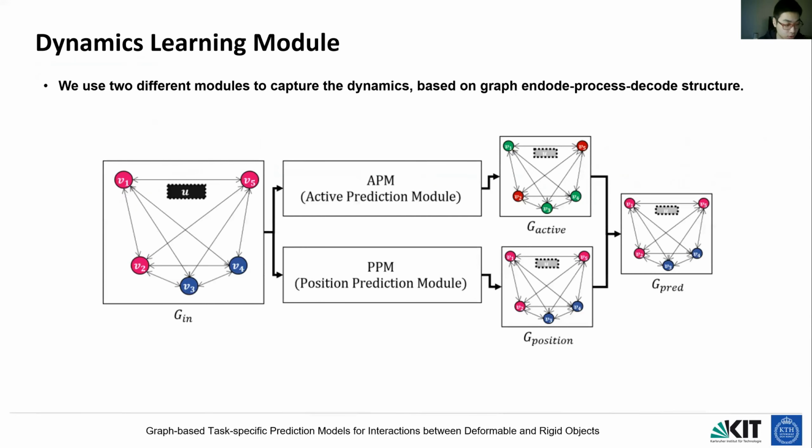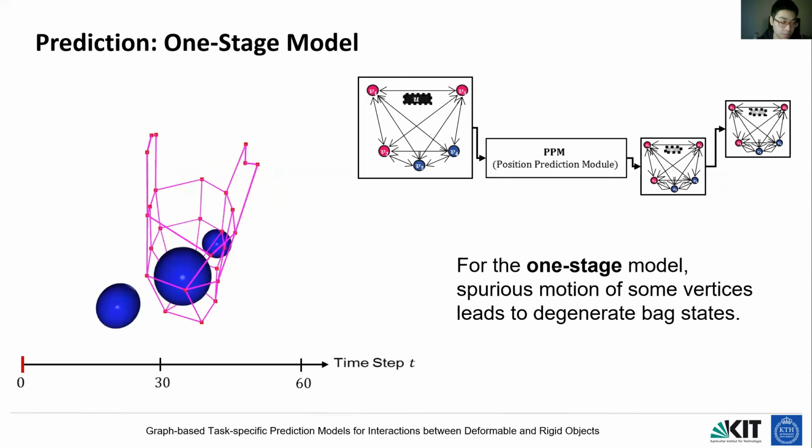Based on the graph representations, we propose a model with 2 different modules for capturing the dynamics, which are called APM and TPM. TPM is used to predict the movement of every key point, and APM is used to predict a binary mask, which indicates if the node is moved or not.